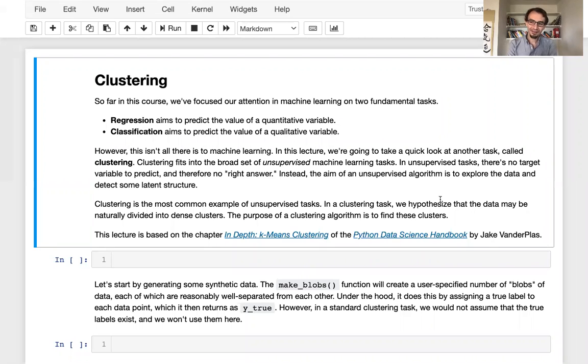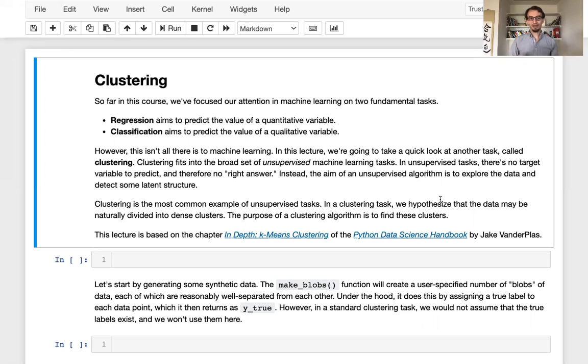Welcome back. In this lecture, we're going to go in a kind of different direction from what we've previously been doing. Previously, we focused on classification tasks, especially with a little mix of regression thrown in there too. When we do classification, we aim to predict the value of a qualitative variable, like whether or not someone survived on the Titanic or what the species of a penguin is. In regression, we aim to predict the value of a quantitative variable like average happiness or GDP or revenue over time. These are two of the most common and fundamental tasks in machine learning, regression and classification.